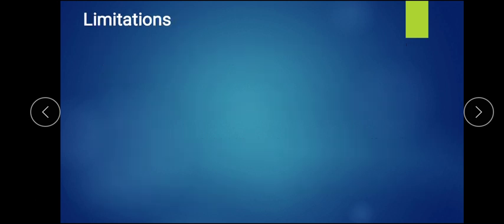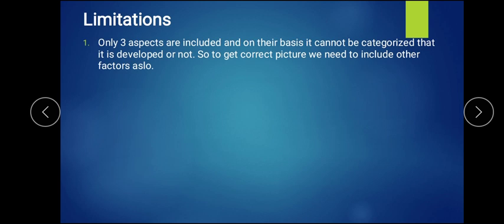Now, what are the limitations here? First, it takes only three aspects, whereas to get a correct picture we have to include other factors also. Other factors, like standard of living, gender ratio, different indices, and poverty level are also there.